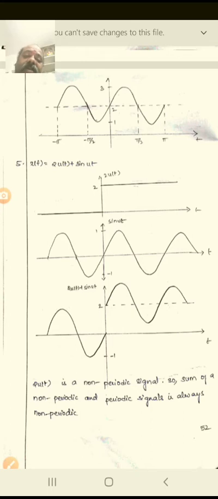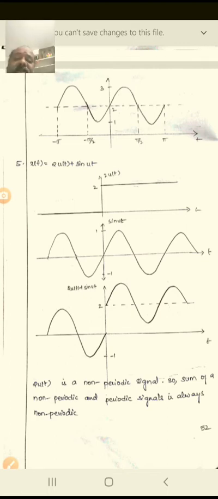Both are combined here. On the negative side, the result is the same, because there is no value for the unit step function on the negative side. But here only 2 u of t plus sine 4t, this is the resultant equation.